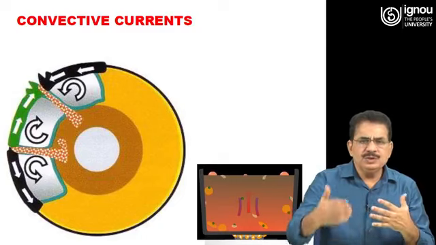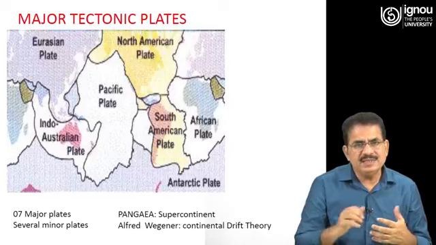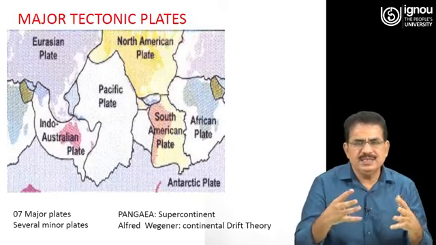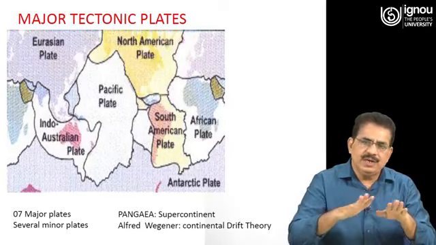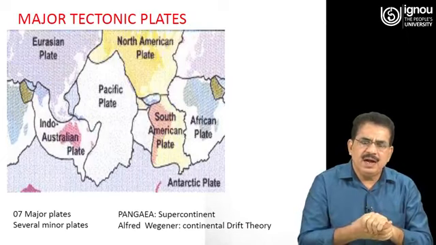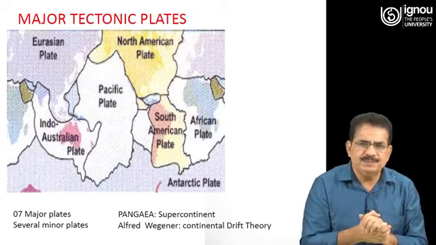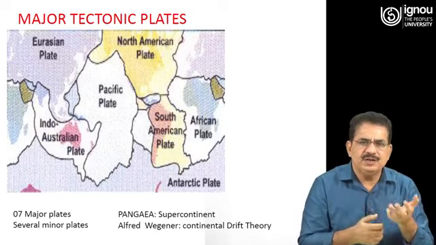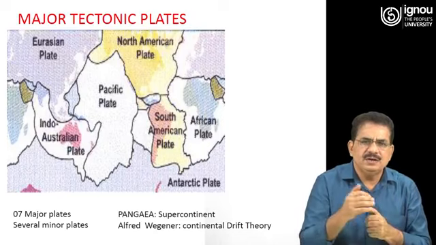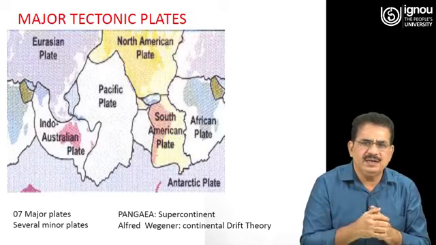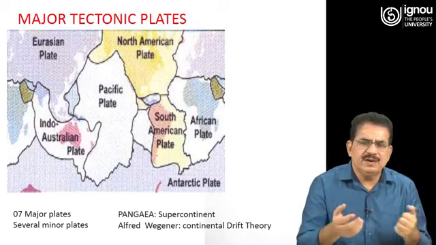Due to the motion of these plates, many things happen, and you see here that there are 7 major plates: the Eurasian plate, Indo-Australian plate, Pacific plate, North American plate, African plate, South American plate, and Antarctic plate, and there are several minor plates also.